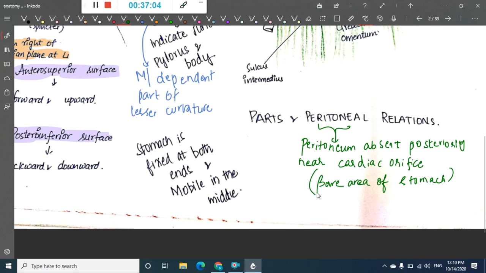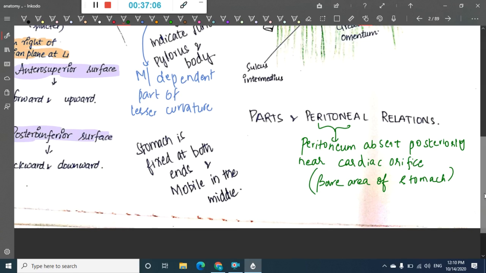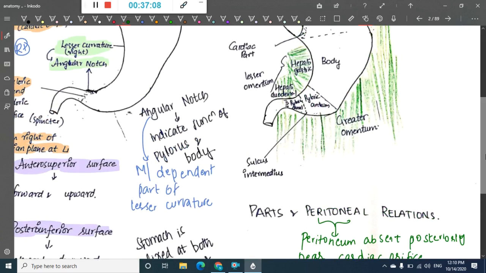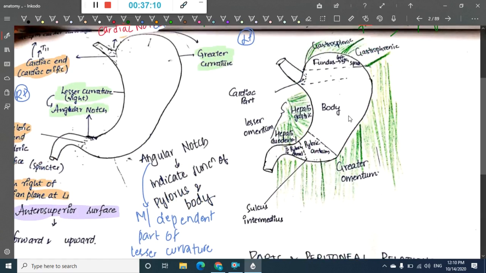Here the peritoneal folds extending from the lesser curvature and greater curvature are present. From the lesser curvature we have the lesser omentum, extending to the liver, which contains two parts, the hepatogastric part and the hepatoduodenal part.